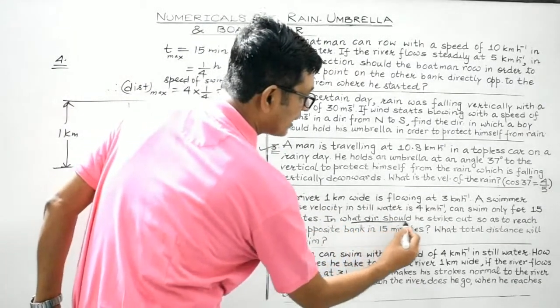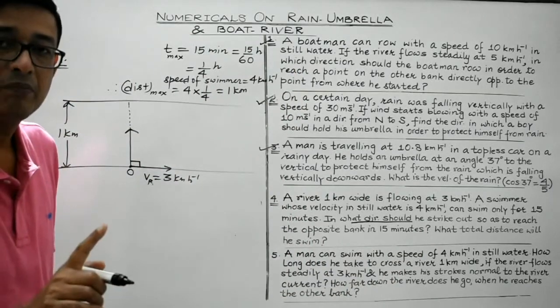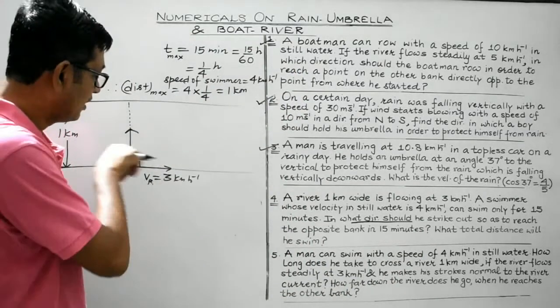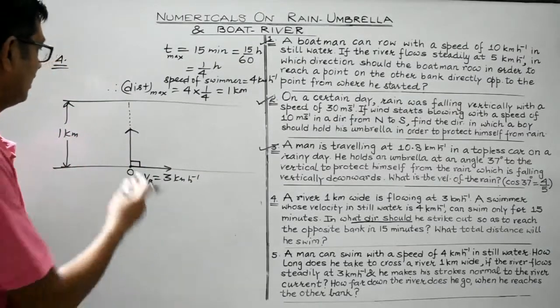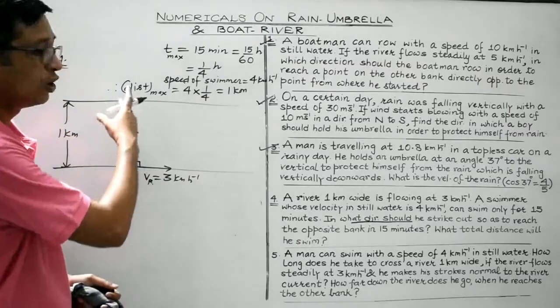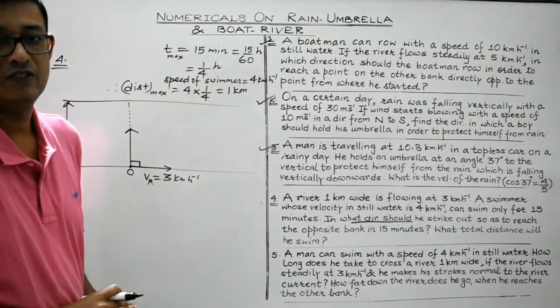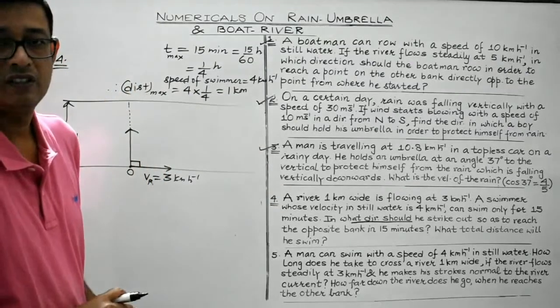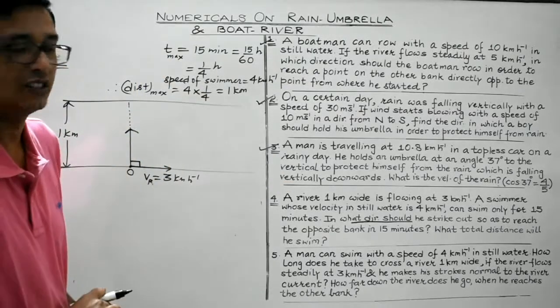He should swim in a direction making an angle of 90 degrees with the flow of the river. It is only then that he can cover a maximum distance of 1 kilometer in 1 by 4 hour. So, the first part is over. He must swim at an angle of 90 degrees to the direction of flow of water in the river.